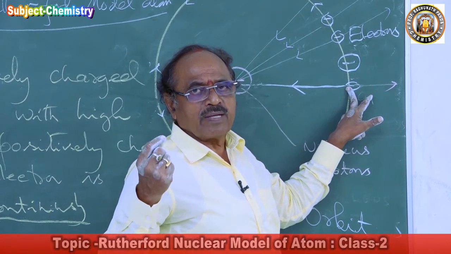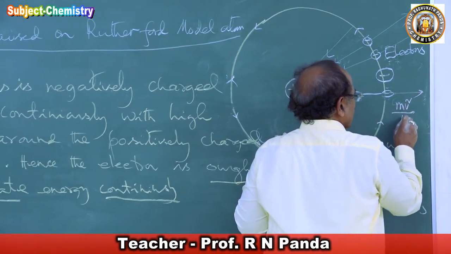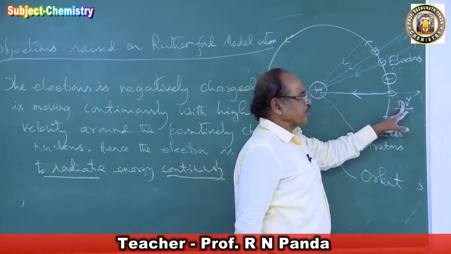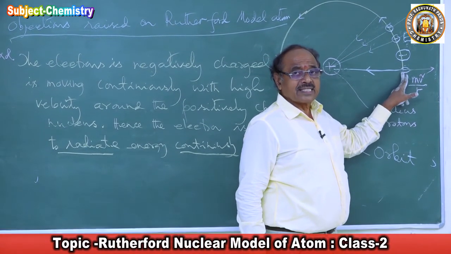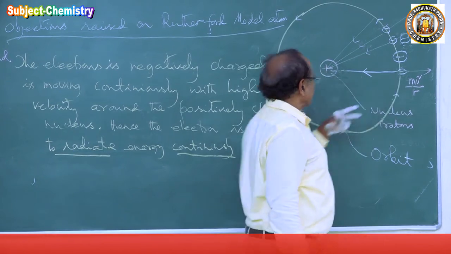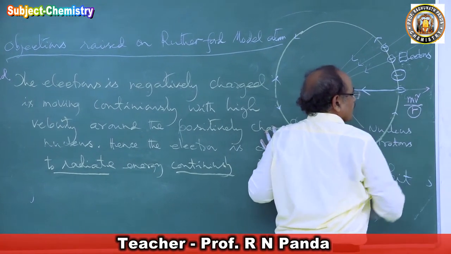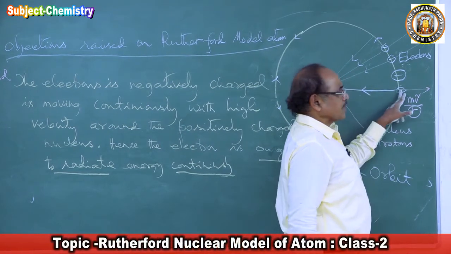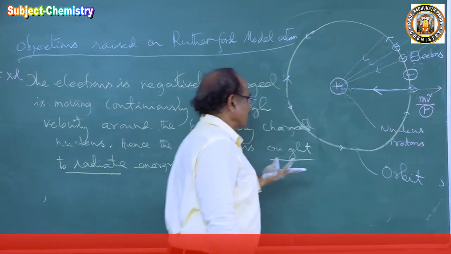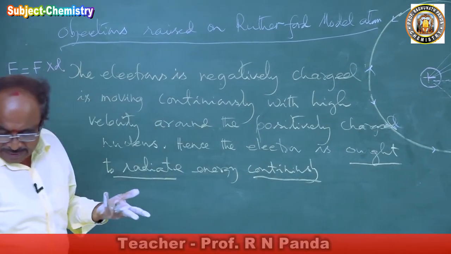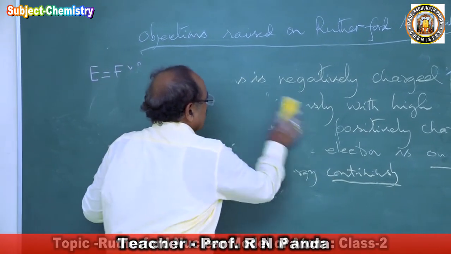This electron is moving with a force. That force is what? mv square by r. This outward centrifugal force is mv square by r. This energy will decrease. When the energy is decreasing, what will decrease? The r will decrease, this distance will decrease. So the electron will radiate energy continuously.